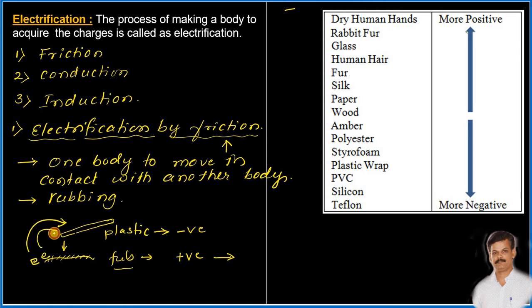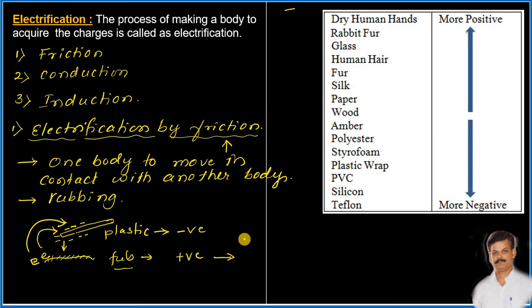The electrons present on the surface of the fur material are transferred to the surface of the plastic, because here the electrons are large in quantity and they are loosely bonded. Because of the friction, this transferring of electrons takes place from fur to the plastic. Then ultimately the electrons will be acquired on the surface of the plastic.